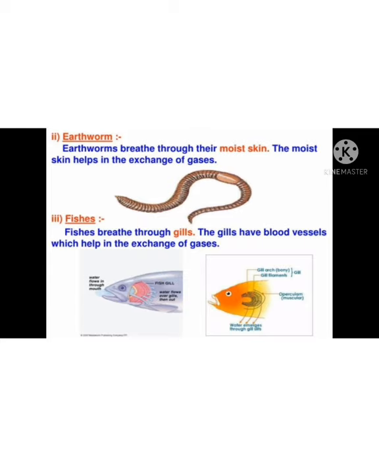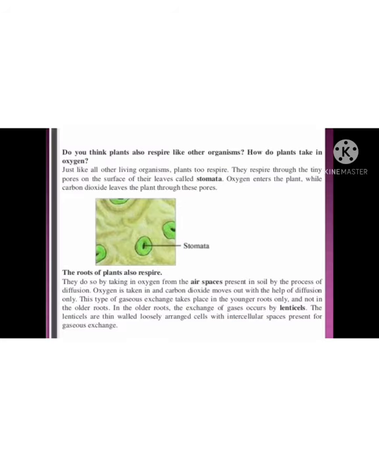So here, what is involved in fishes? Gills are involved in fishes. So gills are involved for respiration in fishes. Next, we will discuss how plants respire.